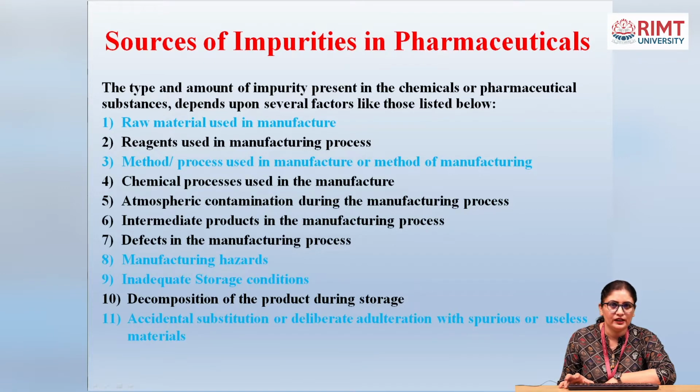First one is the raw material used in the manufacturing. Second one is the reagent used in the manufacturing process, method or any process used in the manufacture. Next one is the chemical process used in the manufacturing, atmospheric contamination during the manufacturing process, intermediate products in the manufacturing process. Next one is the defects in the manufacturing process, manufacturing hazards, inadequate storage conditions, decomposition of the product during storage. Last one is any accidental substitution or deliberate adulteration with spurious or useless material. In the next slide, we will explain it one by one.